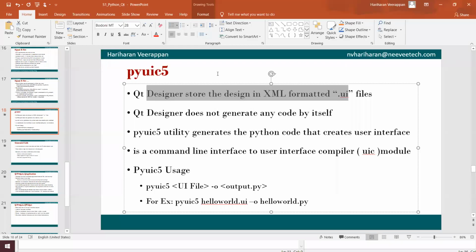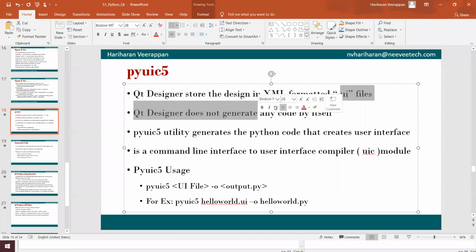If we want to use dialog.ui with the Python file in our application and handle slots and signals, then we need to convert that user interface file into a Python file, which we can do with the utility called the PyUIC5 utility.